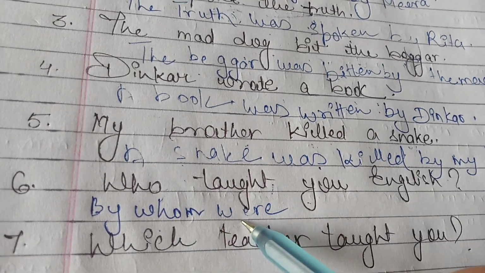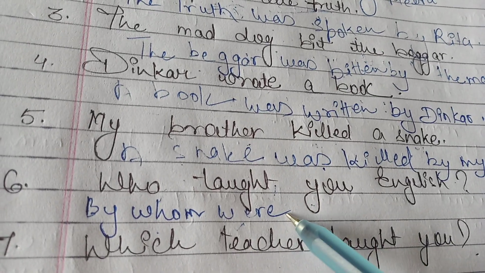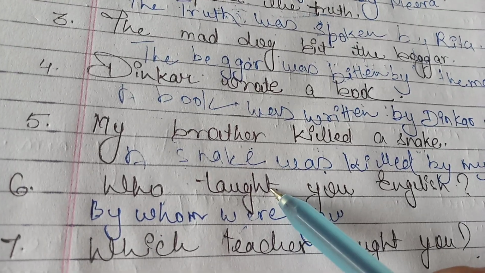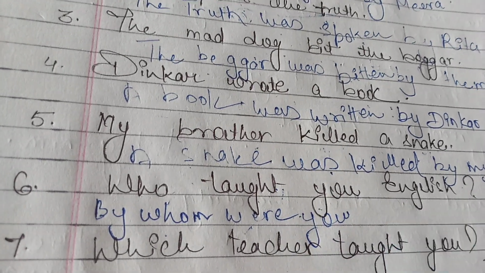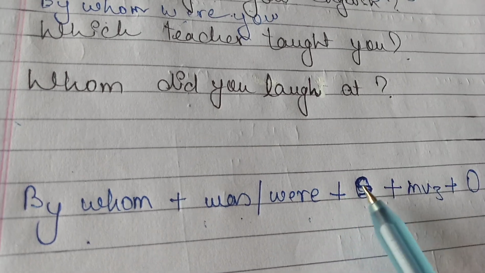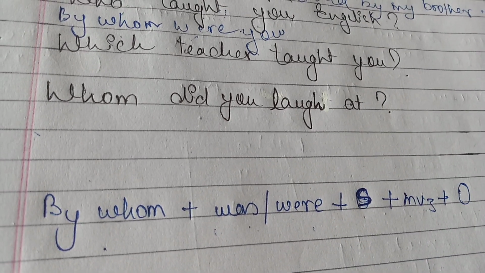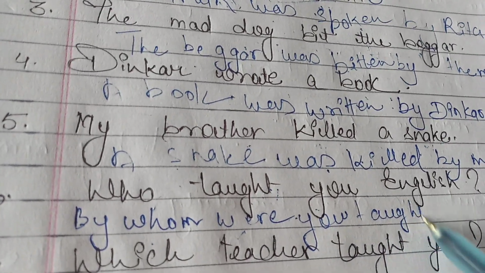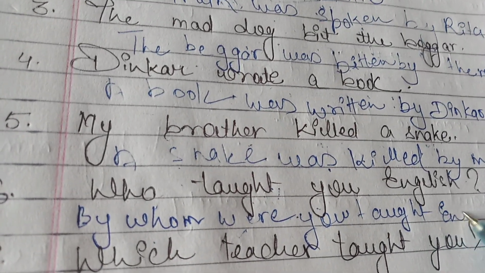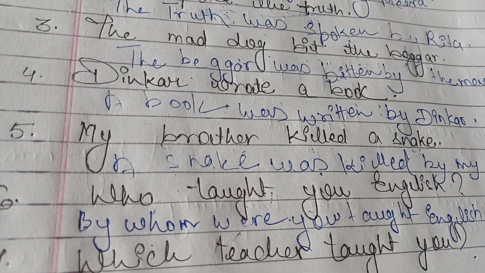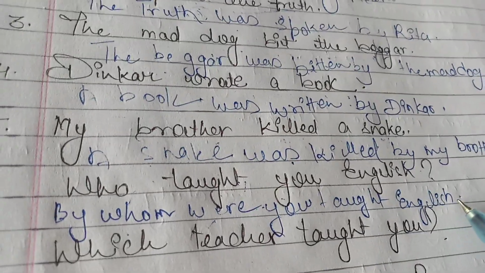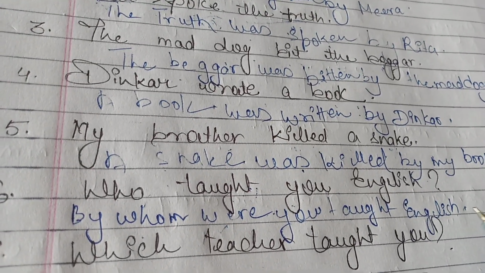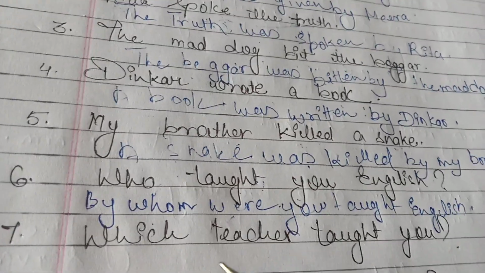So by whom, then subject. So by whom were you, then teach, taught, taught. Main verb will be in the third form. See, subject, then main verb in the third form, then object. So, taught English. English is your object. Okay? And after that, we have to add full stop, or you can say period, not interrogative mark. Okay? See the next example.